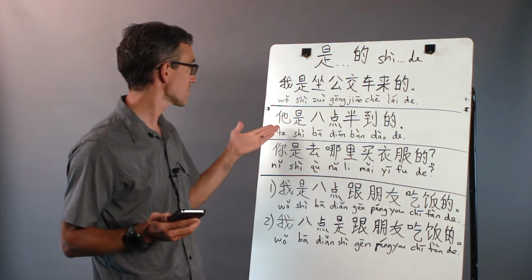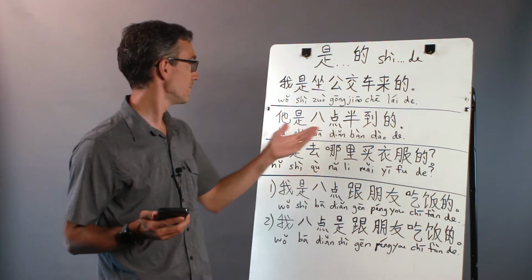So there's one example. Here's 他是8点半到的. 8点半.